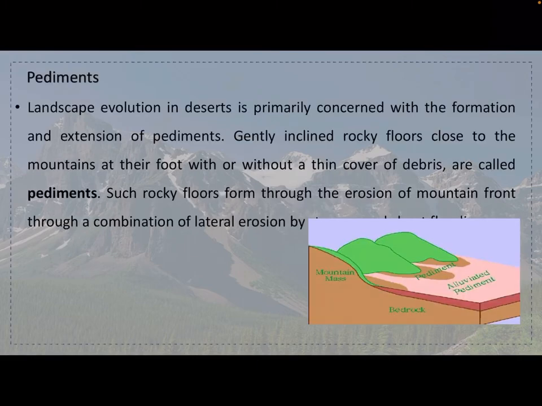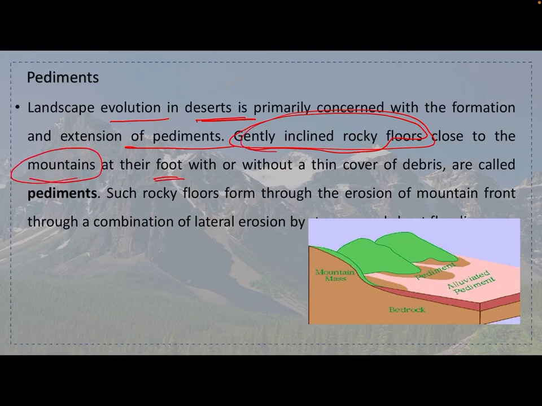Next we will see erosional landforms. Pediments. What is a pediment basically? Landscape evolution in deserts is primarily concerned with the formation and extension of pediments. Gently inclined rocky floors close to the mountains, at their foot, with or without a thin cover of debris, are called pediments. Such rocky floors form through the erosion of the mountain front through a combination of lateral erosion.